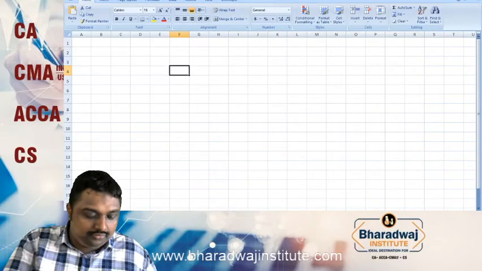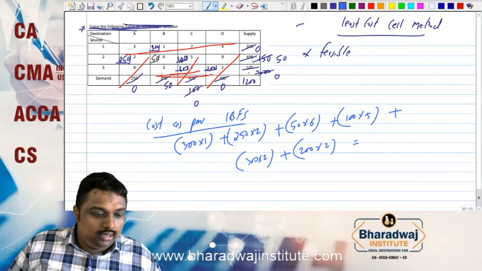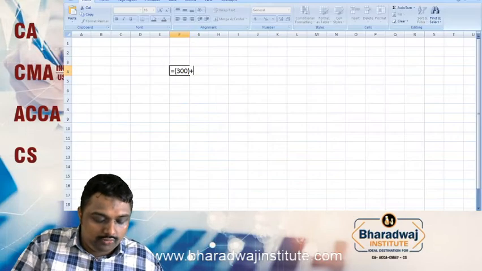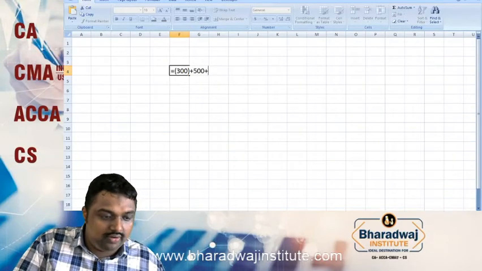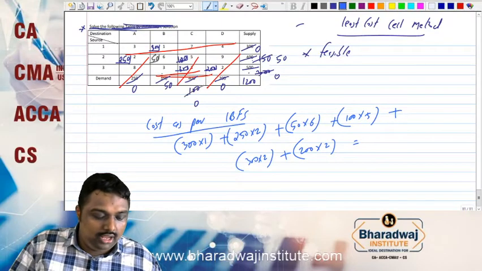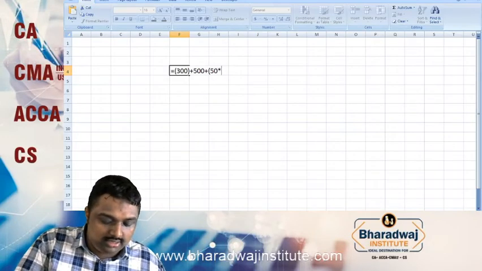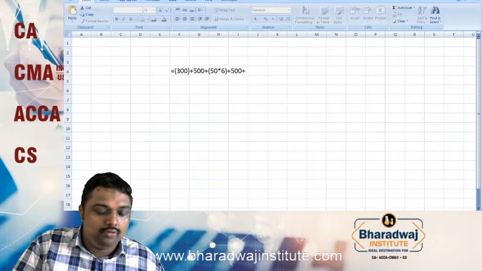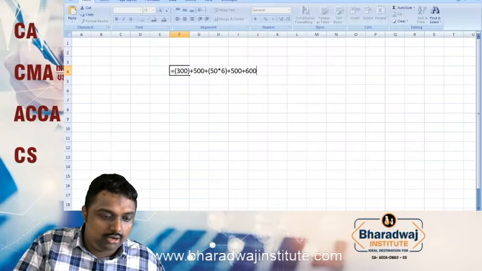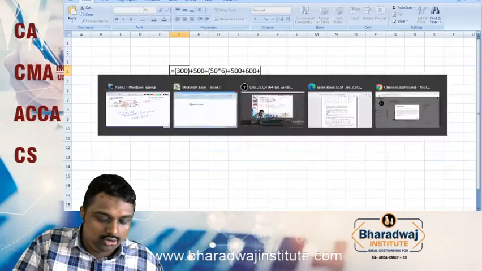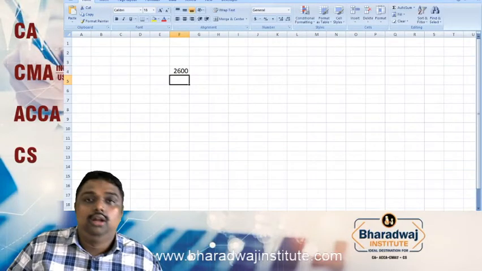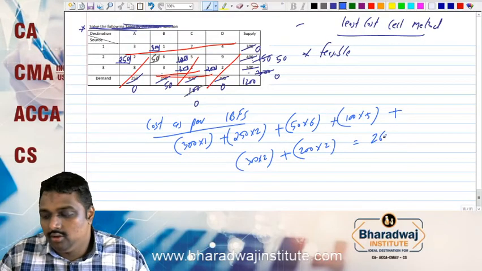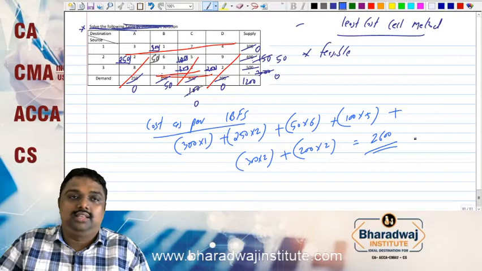It will be 300 into 1, so 300, plus 250 into 2, that is 500, plus 50 into 6, that is 300, plus 100 into 5, 500, 300 into 2, 600, 200 into 2, 400. You will get the answer 2600.